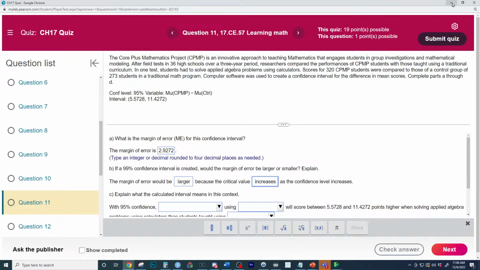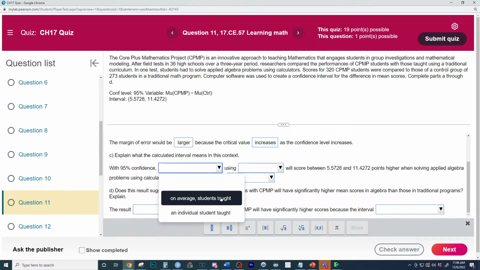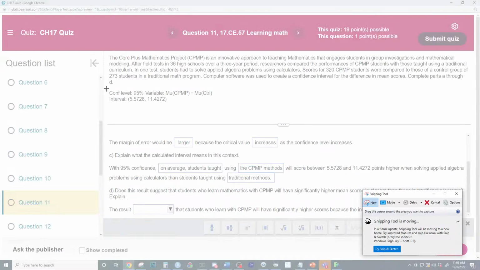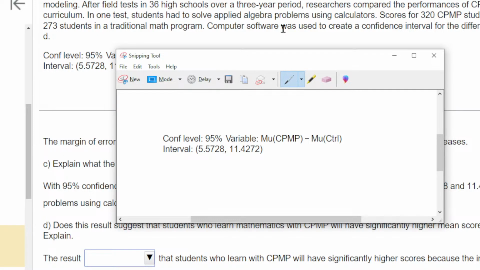New approach to method? Yes. Let's check it out here next. With 95% confidence, let's see right here. The average, because we're talking about means right here, using the CPMC methods, because we're doing big value minus small value, will do better than the traditional method by this amount. Now, why is it that the first mean is higher? This is something we've been reviewing today. Why would we have evidence, looking at this interval, that the first mean is higher?